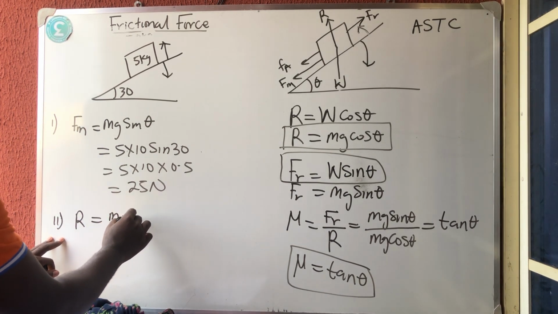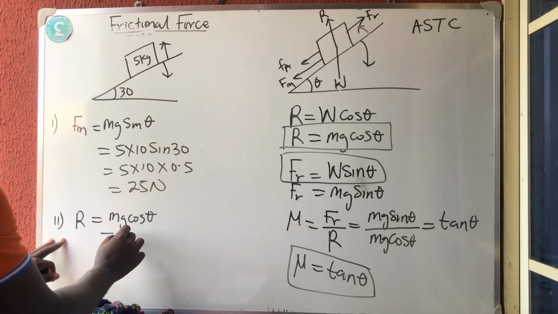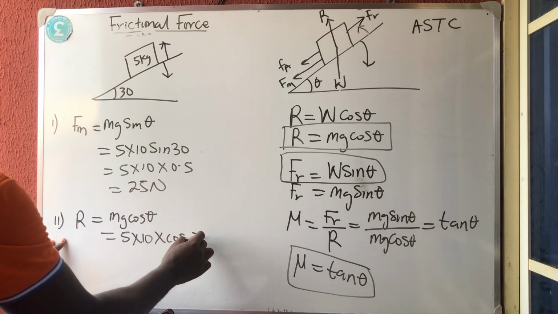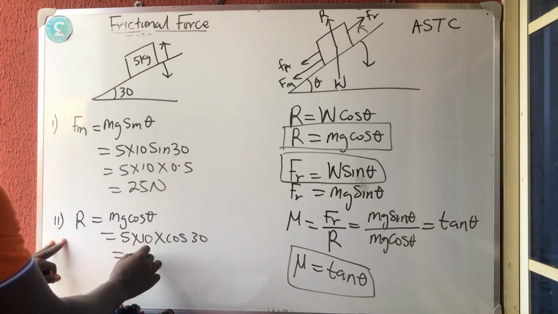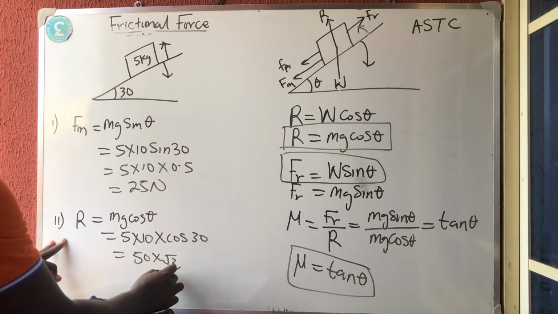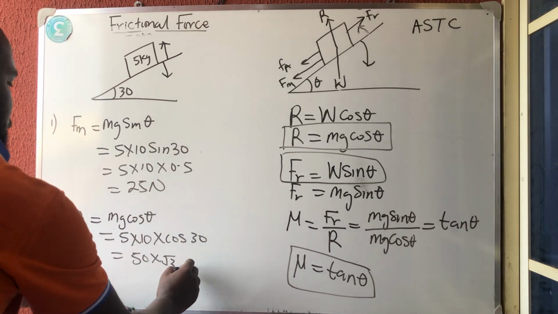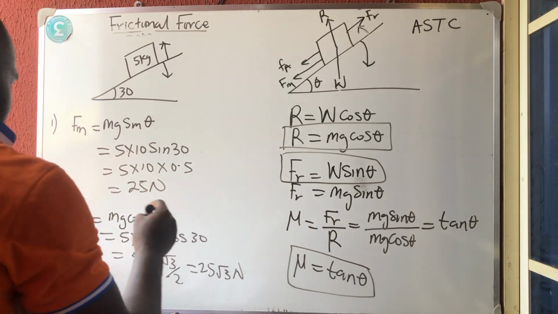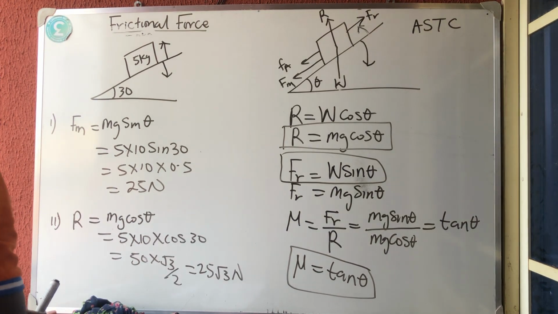So mg cos theta, which is 5 times 10 times cos 30, which is 50 times root 3 over 2, which is 25 root 3 Newton.